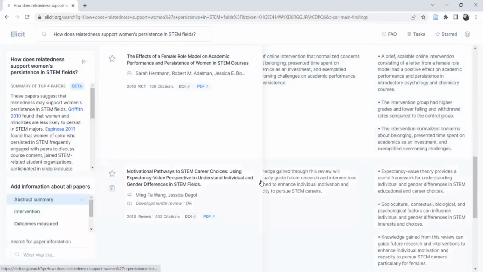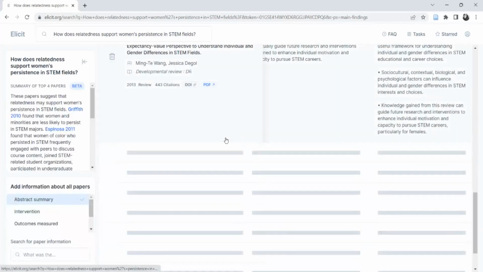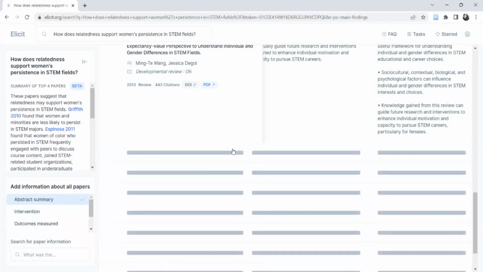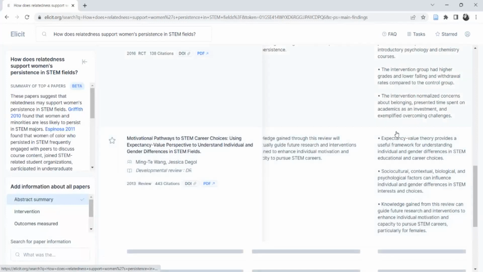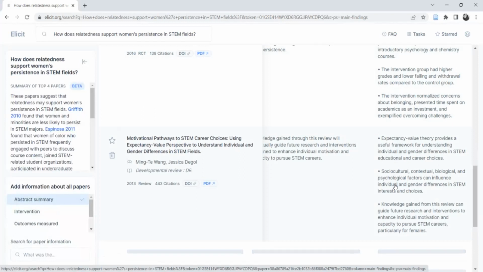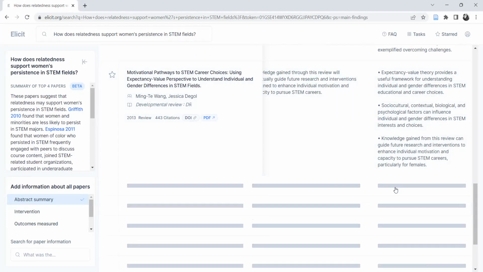So Elicit will go back, look at the ones that I put stars next to, and bring up another batch to add to this. And I will go through again and I will look at these bullet points of main findings for words that I know I need to read about and write about for this piece of my lit review. It's taking a minute here.